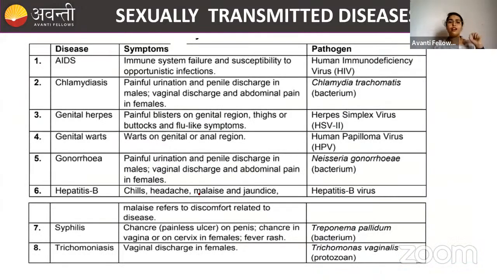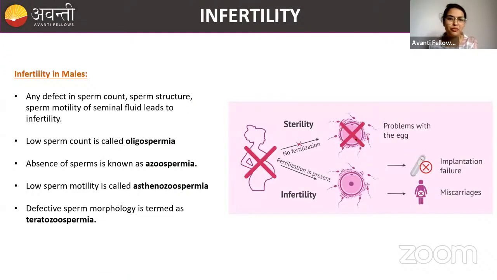Clear? This slide is super important. I cannot explain enough. You have to remember the disease, the pathogen and some of the symptoms, because it will be asked in NEET like match the following. So you have to know which is the causal organism for which disease. This is very important. It is there in your NCERT. Please learn it and remember it. Clear? Now, there's nothing to explain here, so I'll move ahead.